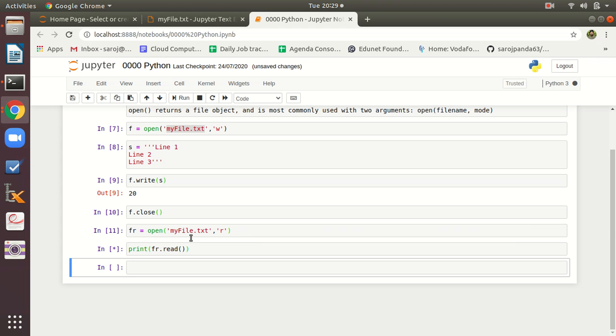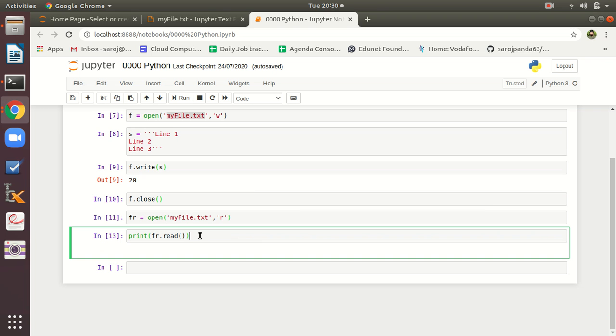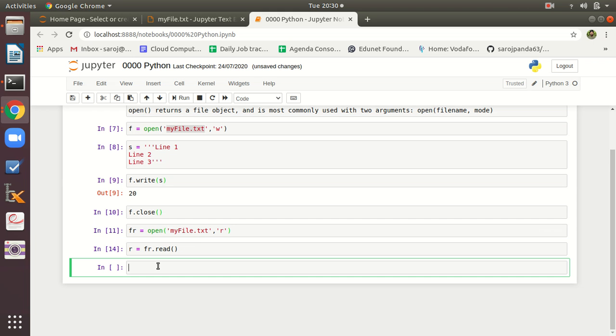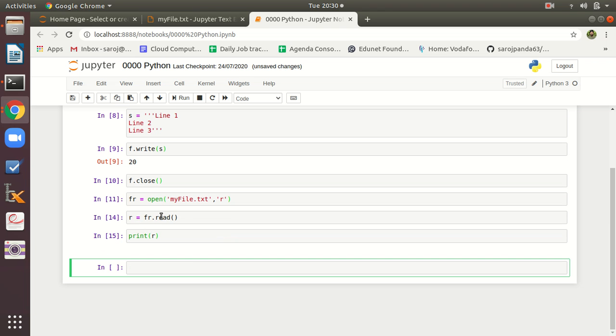Sorry, this will actually return a value, so I just need to put that output in a new variable, let it be r. Then I'm going to print r here. Why is it not coming? Okay, let me check it.